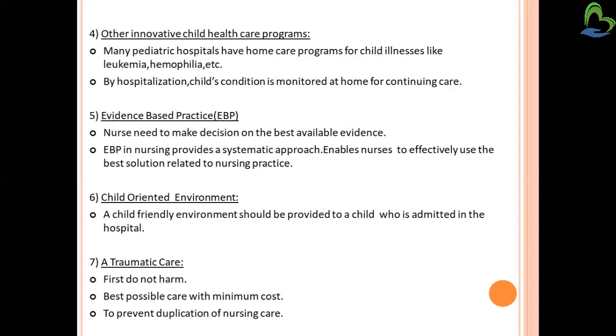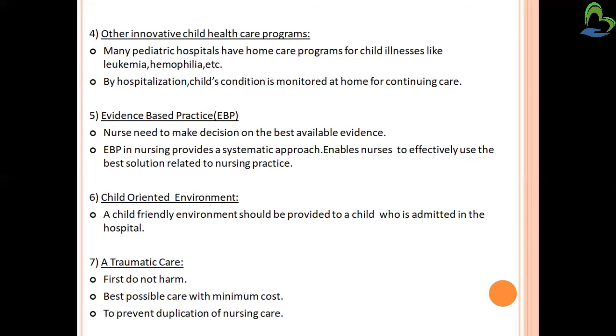Fifth is evidence-based practice. Nurses need to make decisions on the best available evidence. EBP in nursing provides a systematic approach and enables nurses to effectively use the best solution related to nursing practice. So while taking any decision, the nurses should have the best evidence. Example, a child complains that I am having a hot body, that is, having a fever. So for evidence, the nurse would check his vital signs. So this is the evidence for a nurse. So with evidence, he or she can provide care to the patient.